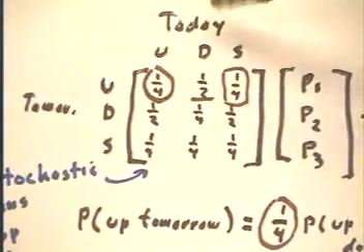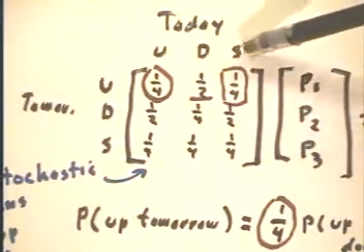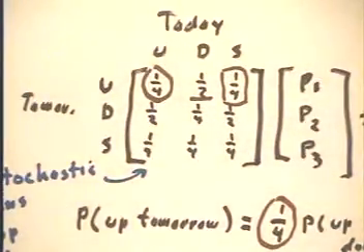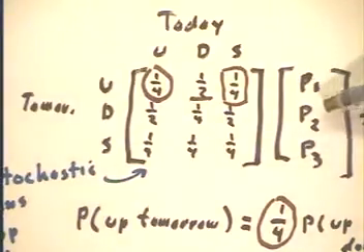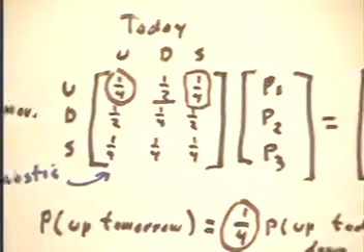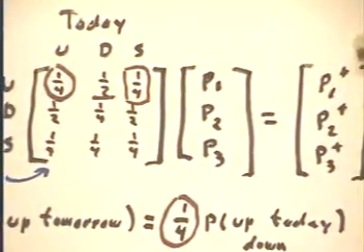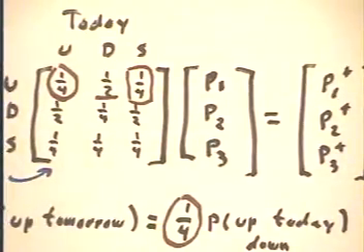Okay, what we have is today's situation, up, down, the same. Tomorrow's situation, up, down, the same. Now P1 is the probability that the market is up today, P2 that the market is down today, and P3 that the market is the same today. We want to find the probability that the market is up or down or the same tomorrow. The pluses mean, of course, the probabilities after transition.